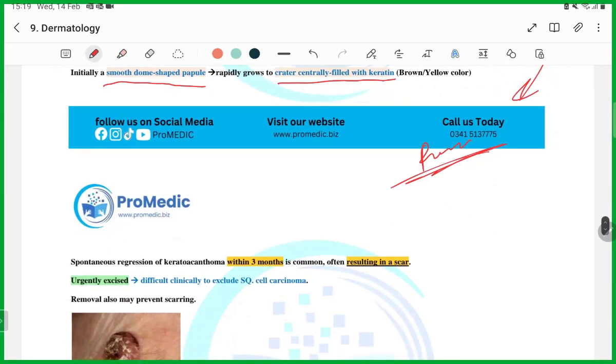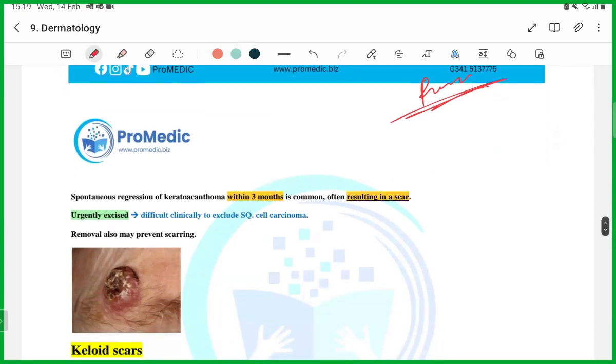The important question that you will get from this is this one, guys. It is difficult clinically to exclude from squamous cell carcinoma, so it should be urgently excised. Urgently excised.